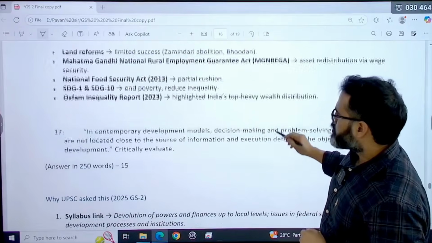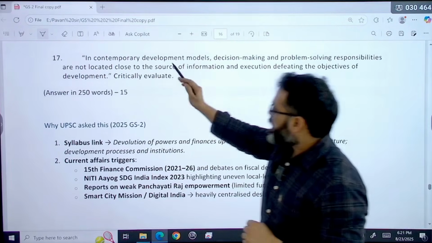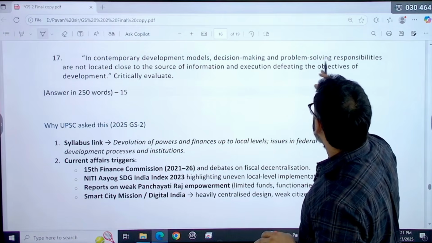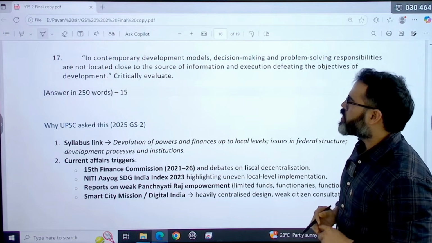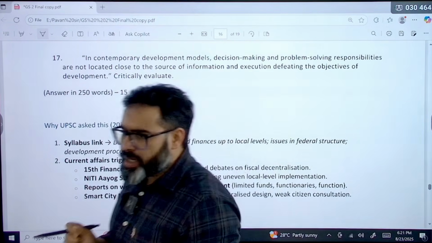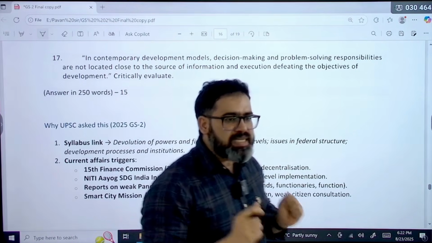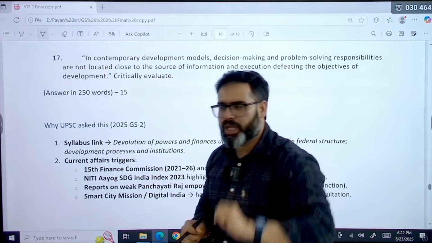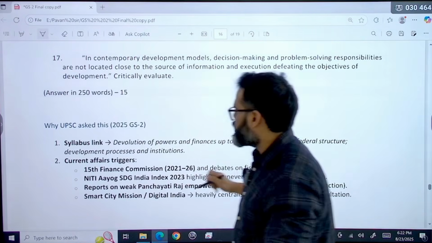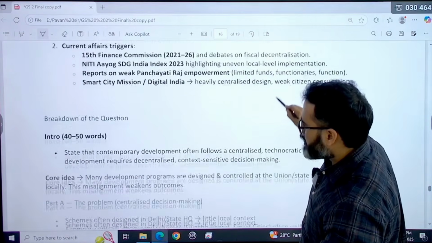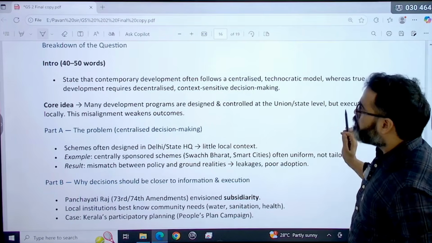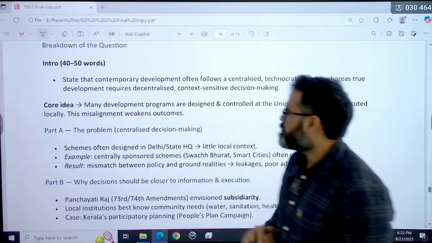So next question is question 17, that is, in the contemporary development model, that means today's development model, decision making and problem solving responsibilities are not located close to the source of information and execution, defeating the objective of development. Simply, we require development at the local level, but decisions are made at the central government level, at the state level, but not at the local level. That is the main problem. So that is what the question was asking basically. So here you can write the core idea: many development programs are designed and controlled at the union and state level but executed locally. This misalignment weakens the outcome.